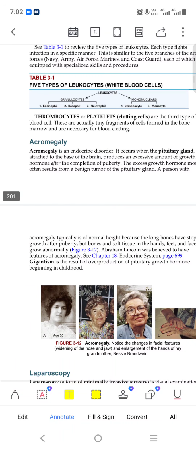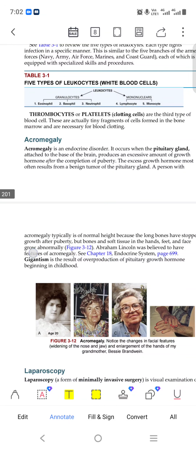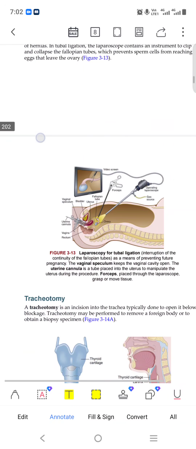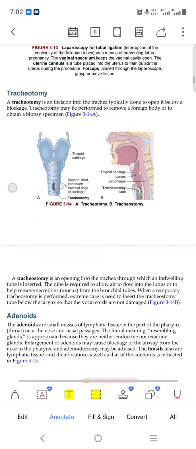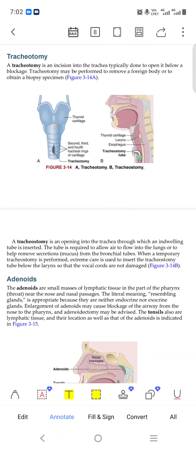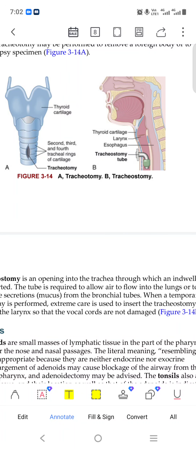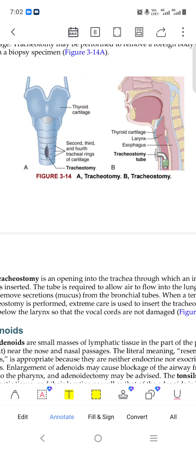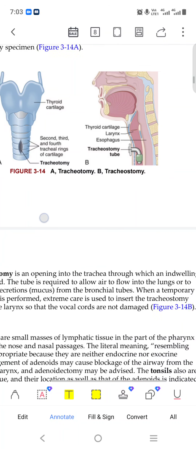Acromegaly we have seen already, the enlargement of extremities. It is acromegaly. Pituitary gland, we know the pituitary gland. Laparoscopy: make a puncture in the abdomen, and this is how they do it. Tracheotomy, picture given here. They have made it open, on the left hand side. Now you can see the tracheotomy. They make an incision, open it, and put a tracheostomy tube inside.